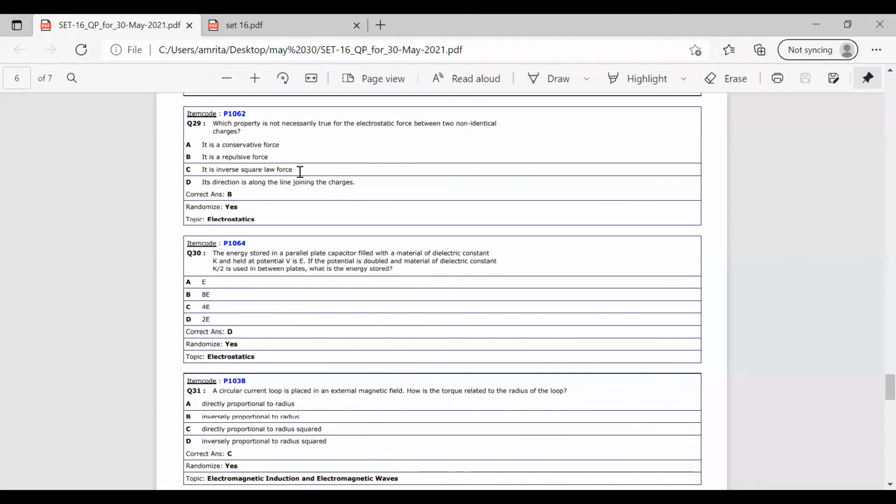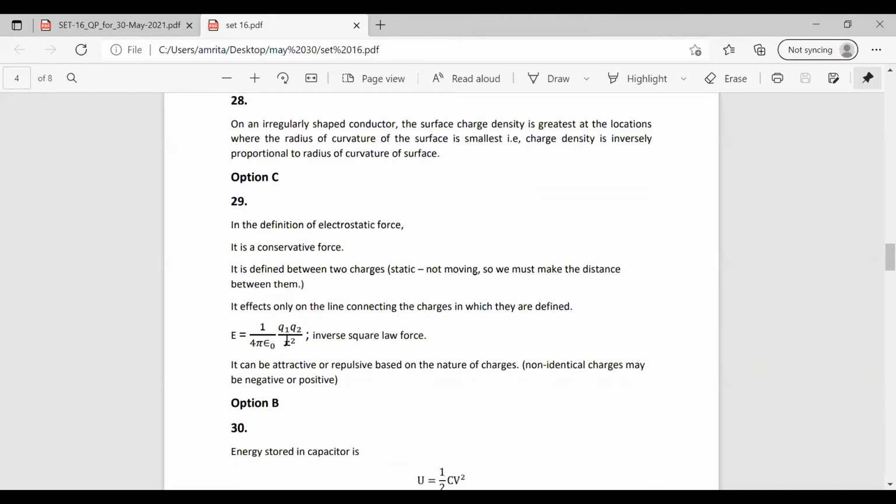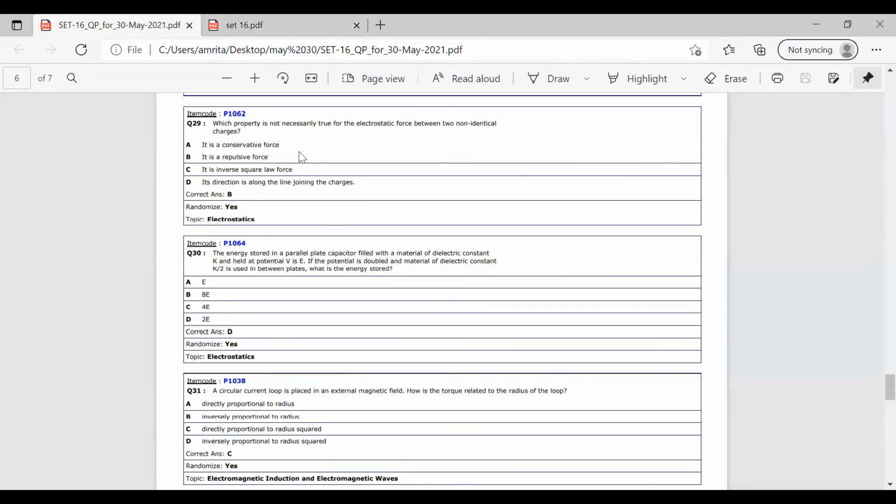It is an inverse square law force. We have the equation F is equal to 1 by 4 pi epsilon 0 into Q1 Q2 by R square. So it depends upon Q1 Q2 by R square. This can be written as an inverse square law force. So the electrostatic force is an inverse square law force. It is a conservative force. It is defined along the line connecting those charges. All these are correct. And it can be a repulsive force.